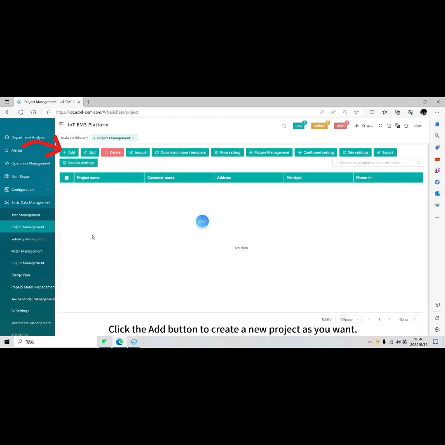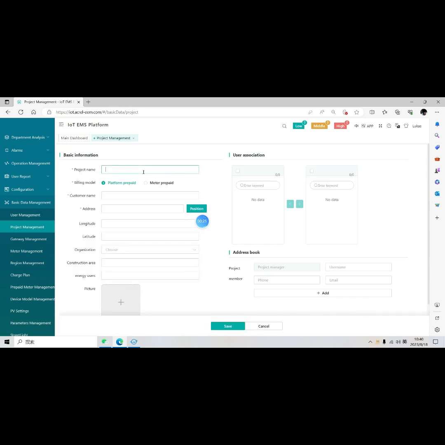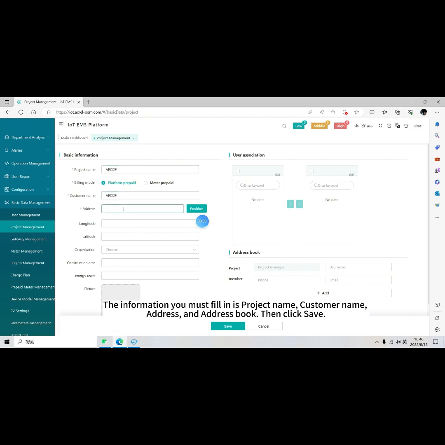Click the Add button to create a new project as you want. The information you must fill in is project name, customer name, address, and address book. Then click Save.